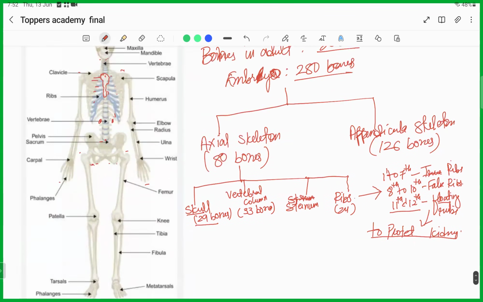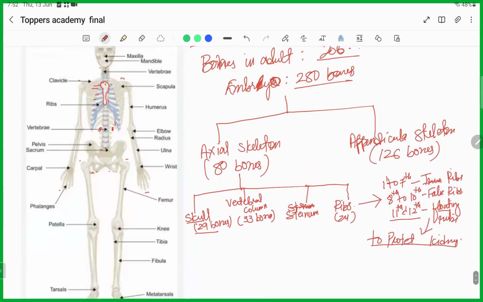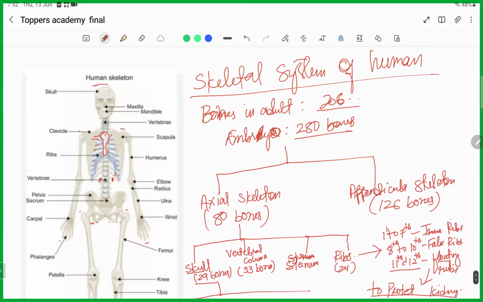The skull is made up of different types of bones, not only this part, but I want to focus mainly on the facial area. The skull is further divided into the cranium region. We discussed the cranium yesterday: the bony structure that protects the brain is known as the cranium.